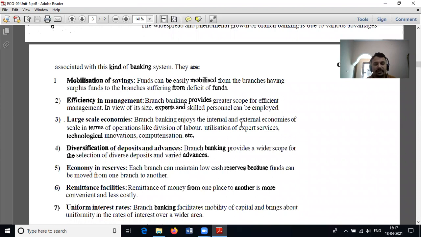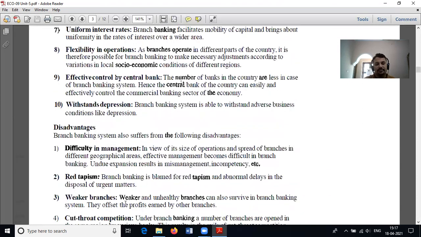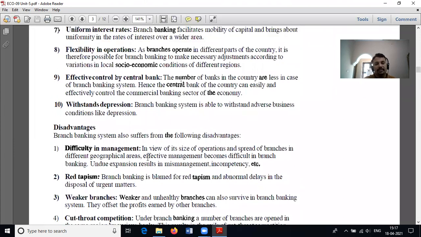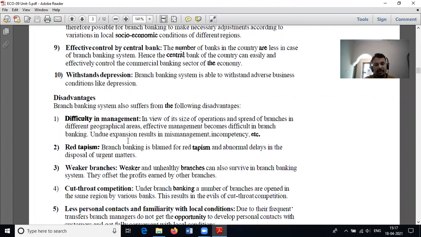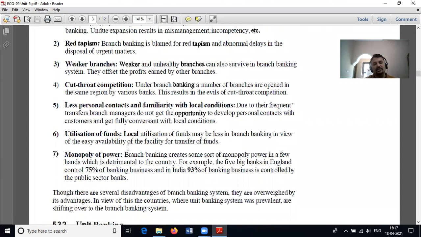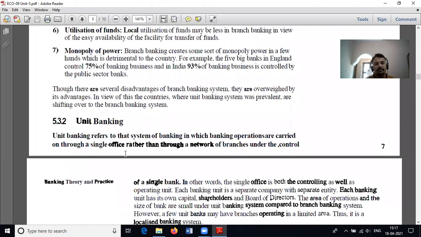Branch banking deals with mobilization of savings, efficiency in management, large scale business operations, diversification of deposits and advances, economy of remittance facilities, and uniform interest rates. At the same time, branch banking suffers from difficulty in management, weaker branches, controlled competition, less personal contact and familiarity with local conditions, utilization of funds, and monopoly of power.